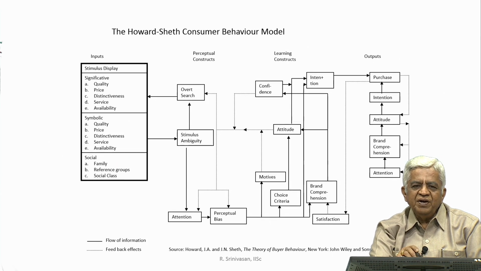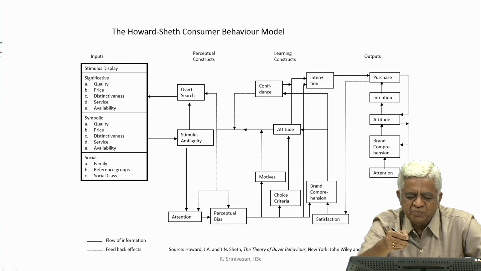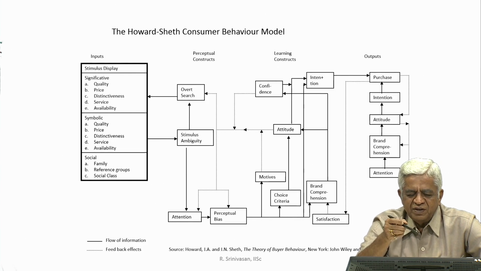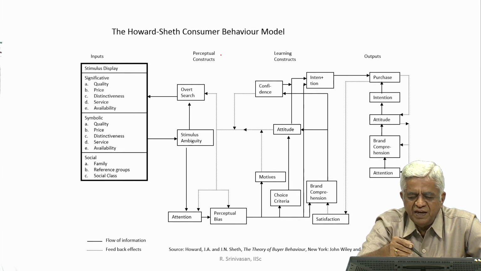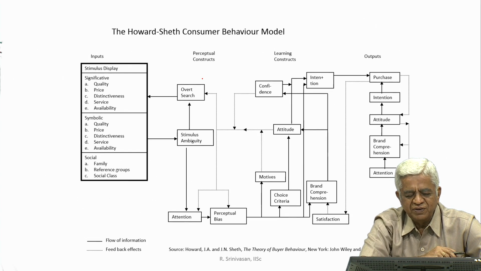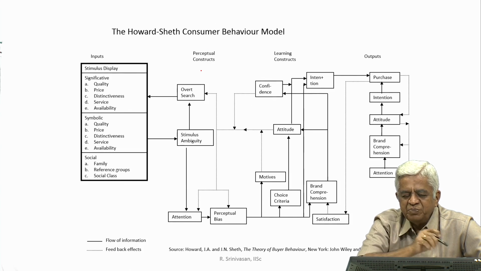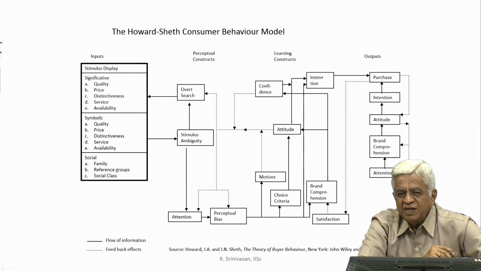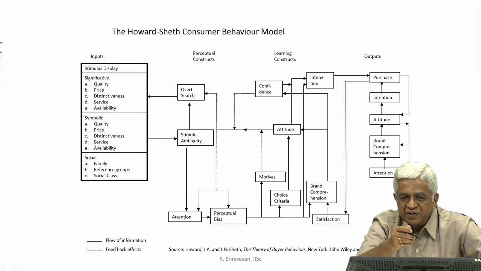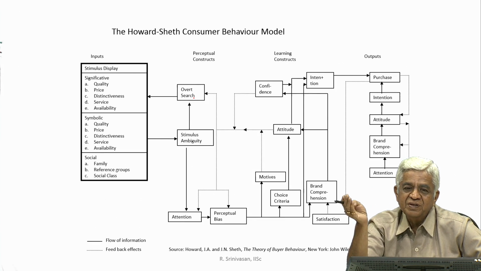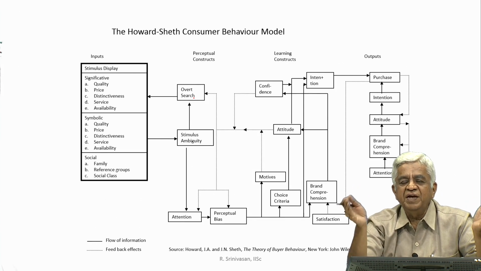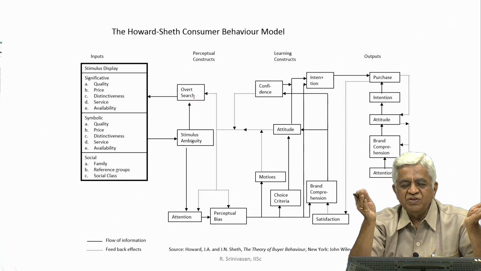Now, all this is going to give a few things with respect to the consumer. He enters the domain of what we call the perceptual constructs. When he comes to the domain of perceptual constructs, he does what is called the overt search, that is open search. So, which are the companies exhibiting the products which he is looking for?